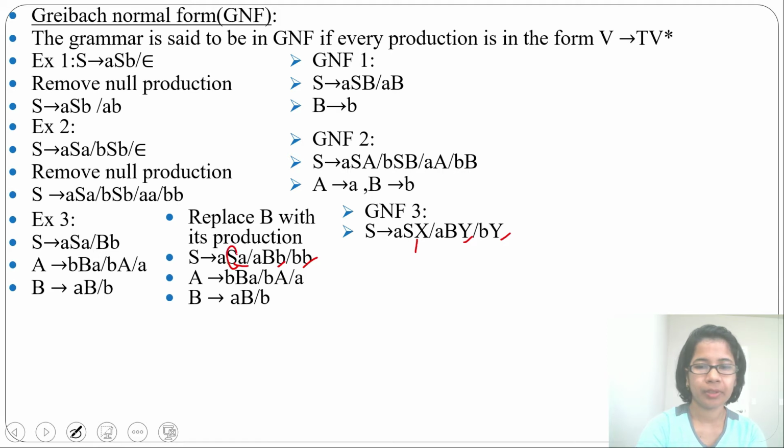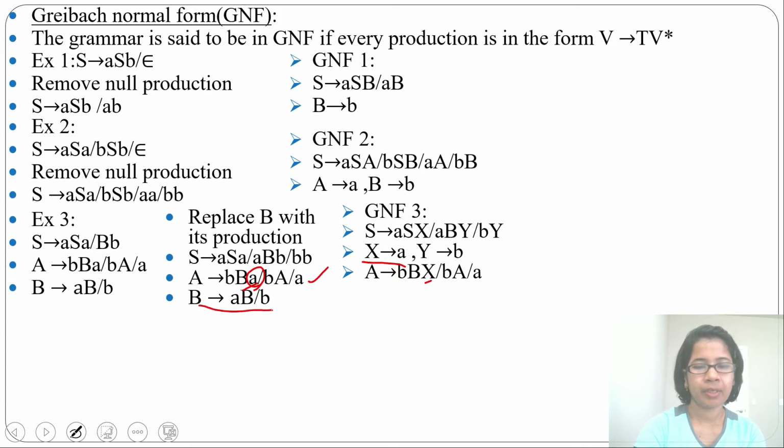And the rest start with a terminal, and there is also one variable. Here S was given, so just write S. Here B was given, you just write B. We just consider X for A and Y for B. So let me first write X tends to A and Y tends to B. Next I'll do this production. Here it starts with a terminal, so we just need to write a variable for this A. A is already assigned X, so just write X here. That's it. So A will derive BBX, this X is for this A, then BA or A.